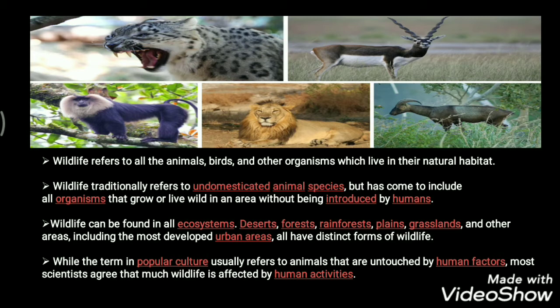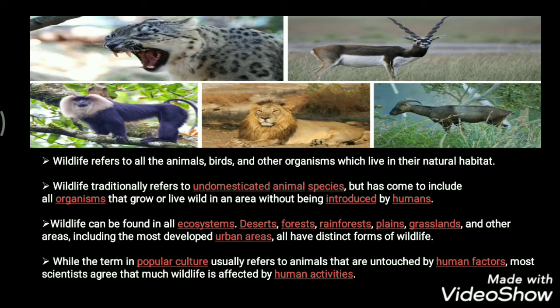Alright, now wildlife can be found in all ecosystems. So that means in different places, different kinds of wildlife are found. In deserts, forests, rainforests, plains, grasslands and other areas, including the most developed urban areas, all have distinct forms of wildlife. That means in each of these areas, different kinds of wildlife are found. In desert areas, the animals are different. In forest and rainforest, they are different. So in all these areas, distinct forms of wildlife are found.